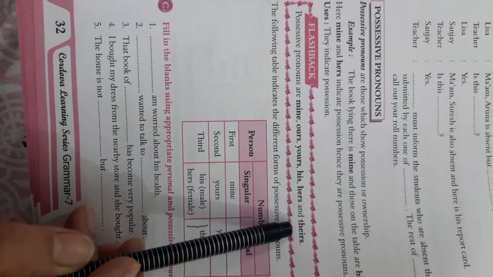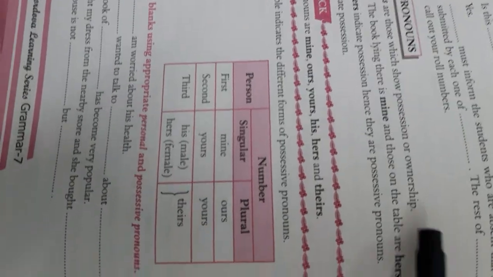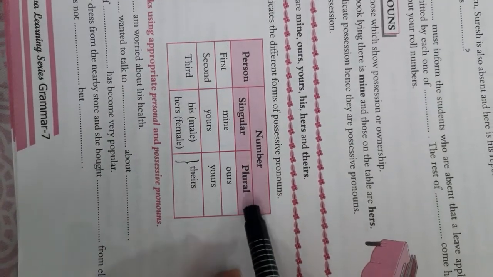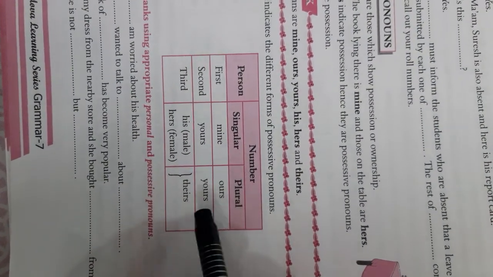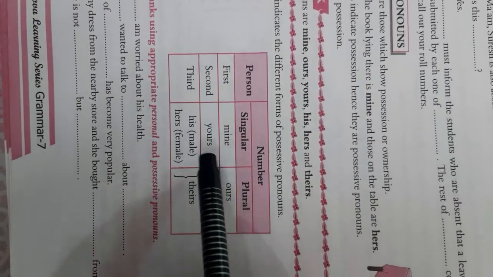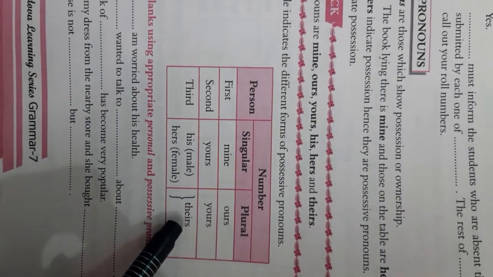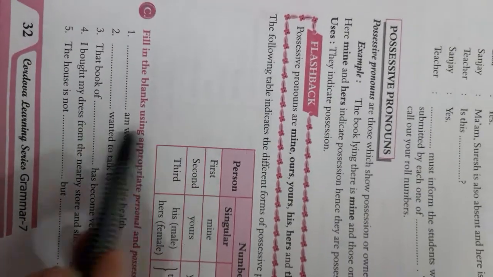Is this clear? Now the following table indicates different forms of possessive pronouns. First person, singular is mine, plural is ours. Second person, yours, and singular and plural remain the same. And when we come to third person, his or hers, and the plural is theirs when we are talking in numbers. Is this clear? Try to do this exercise.